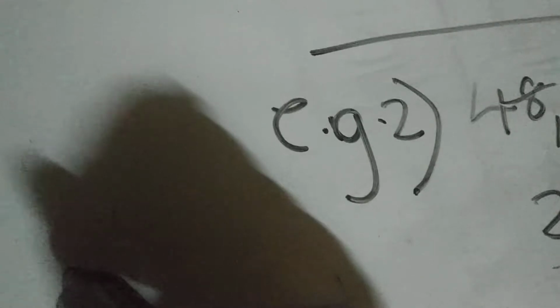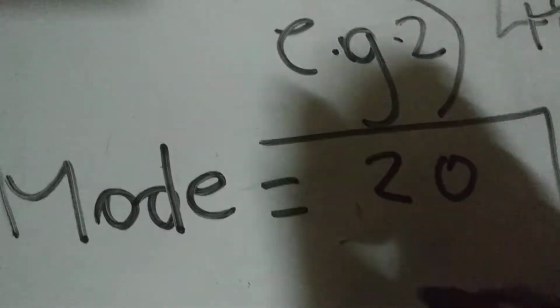So the mode would be equal to 20 and 48. And we call that a bi-mode. And bi means two. Because two numbers would give us our mode. So our mode is bi-mode. So our mode is equal to 20 and 48.